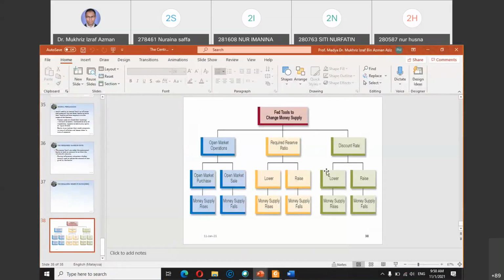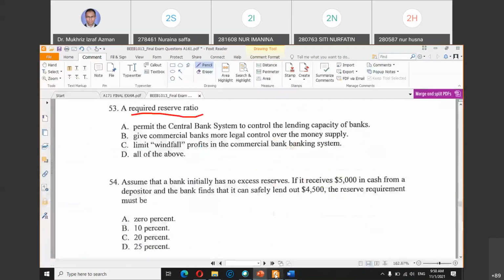So the reserve ratio here: when the ratio is increased, money supply will fall, and vice versa. So is it A, B, C, or D? I see that some of you chose D, all of the above. So let's see.